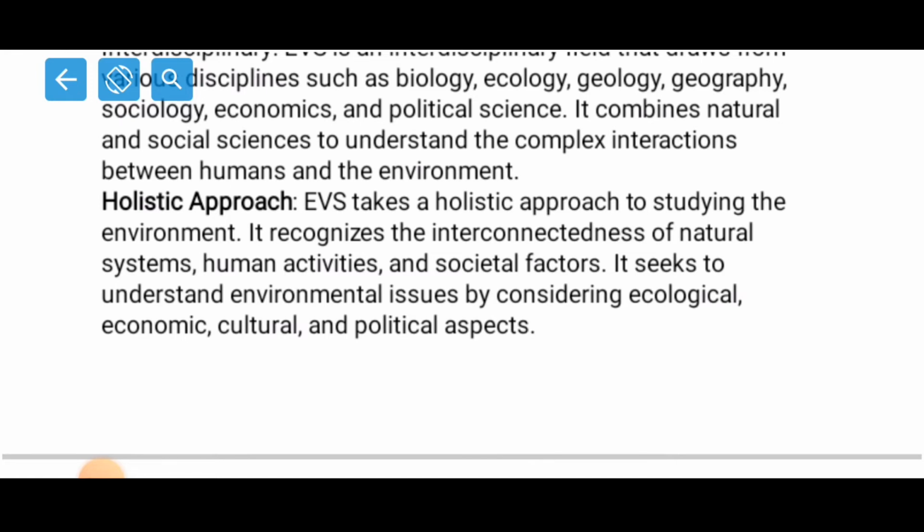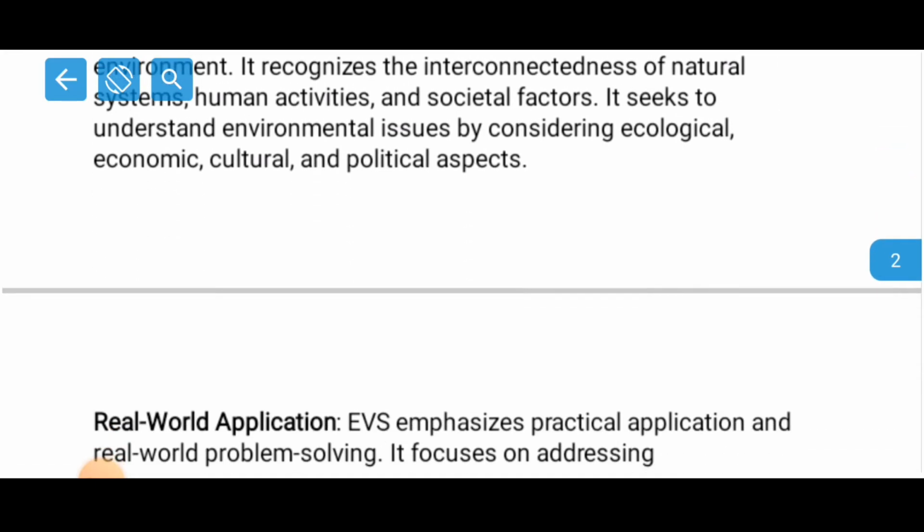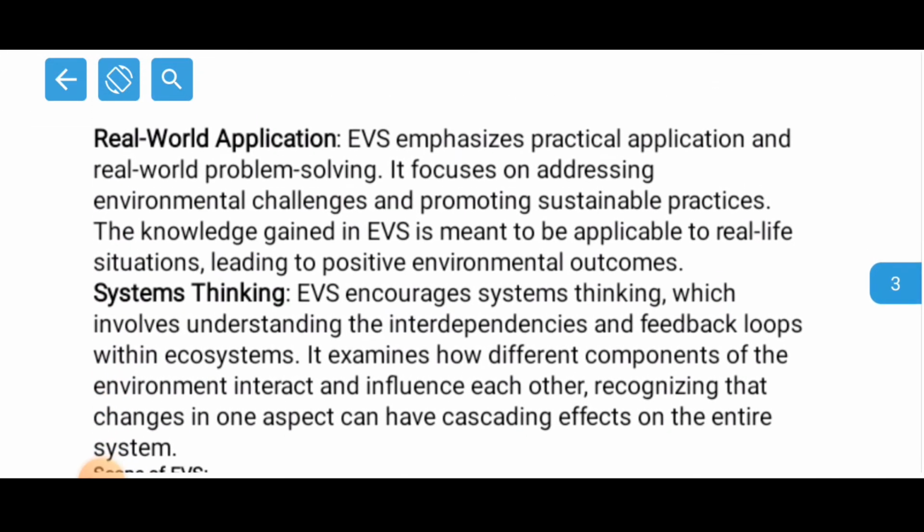So EVS takes a holistic approach in order to study the environment. It recognizes the connections between natural systems, human activities, and societal factors. It also seeks understanding of issues considering different types of issues like ecological issues, cultural issues, and political aspects, right? Now, real world application.